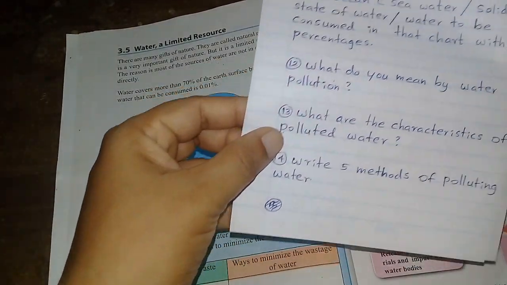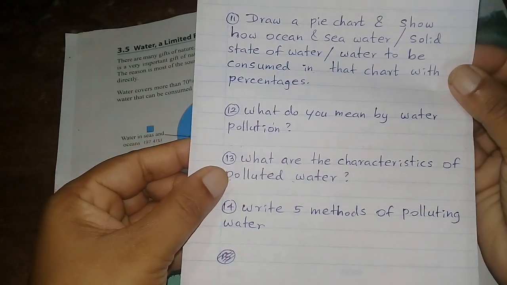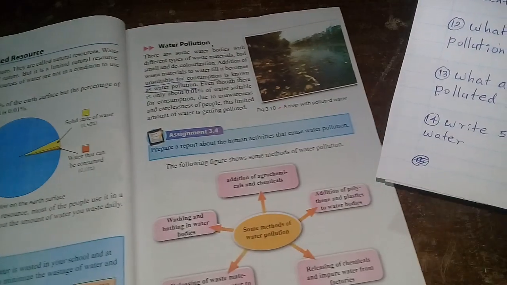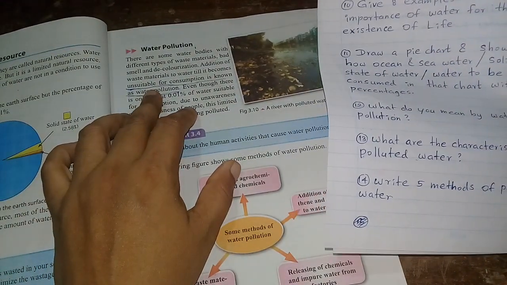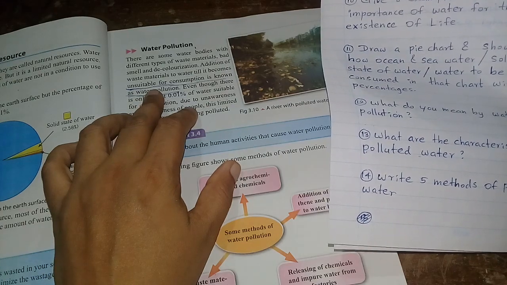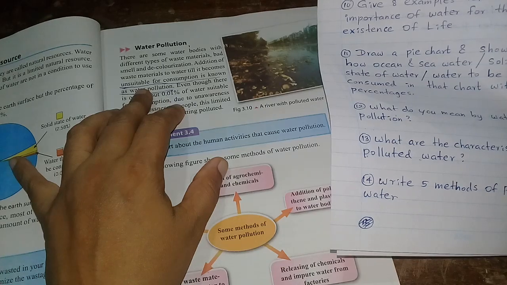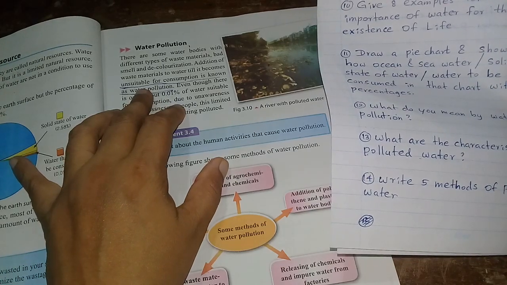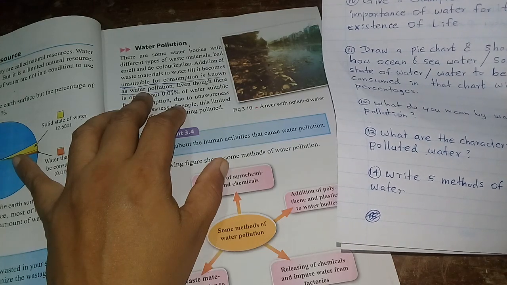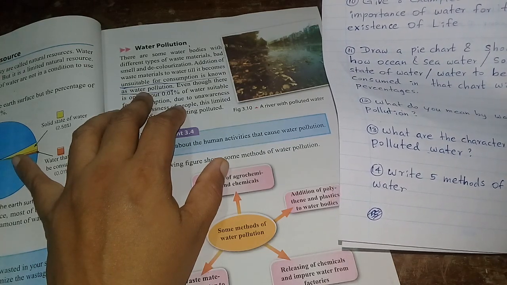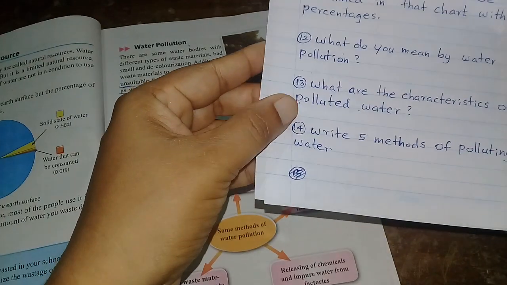Then question number 12. What do you mean by water pollution? So you have to write the answer. Water pollution: unsuitable for consumption of water is called water pollution. Water becoming unsuitable for consumption is known as water pollution. Okay? Right.